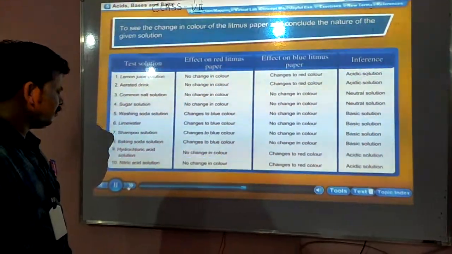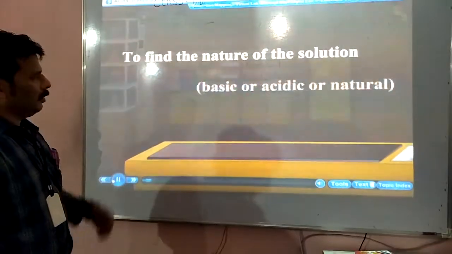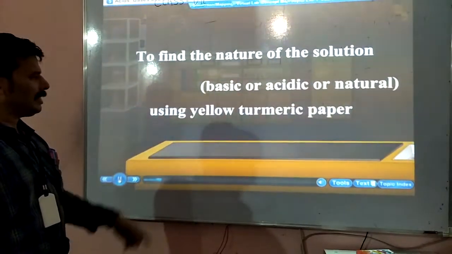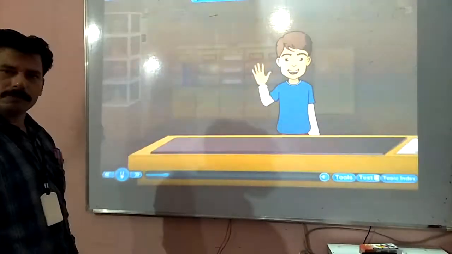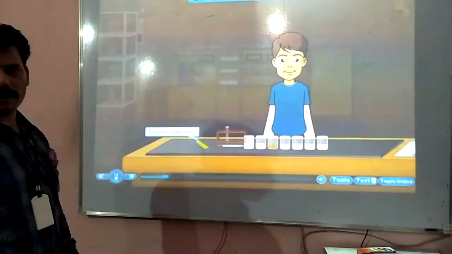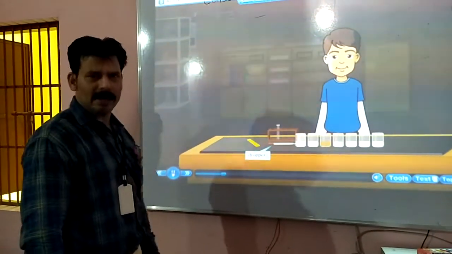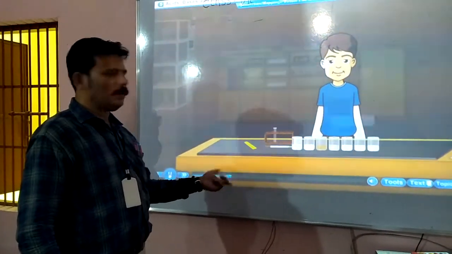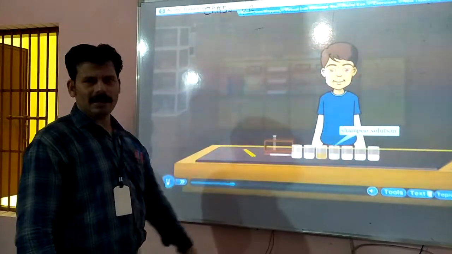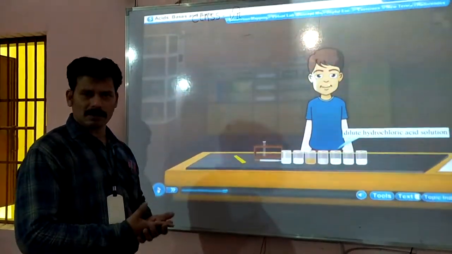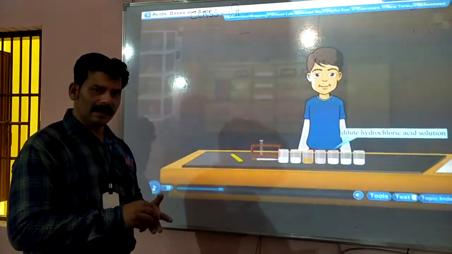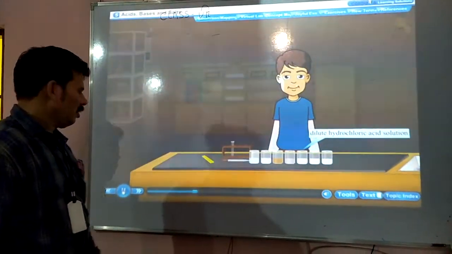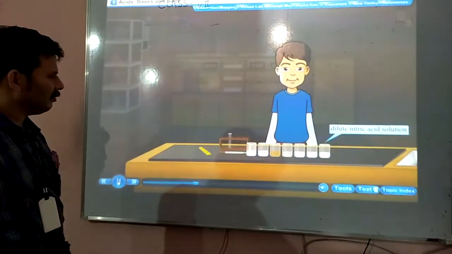Coming to the next, the second experiment is to find the nature of the solution, as I told you, basic or acidic. This is by the use of yellow turmeric paper. Turmeric is an indicator, a natural indicator. If we take turmeric paper and put different things on it, like aerated drinks, meaning cold drinks, which are acidic in nature and contain acids, how will the changes happen? We will check one by one.